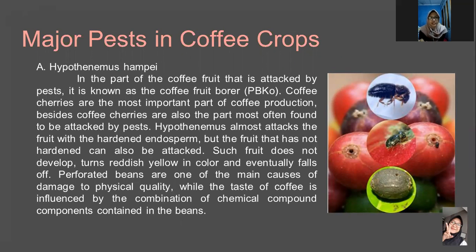Next is major pests in coffee crops. The first one is Hypothenemus hampei. In Indonesia, it is known as penggerek buah kopi, and it is the most important pest in coffee crops because it attacks coffee cherries. The symptoms are the fruit doesn't develop, turns reddish yellow in color, and eventually falls off.